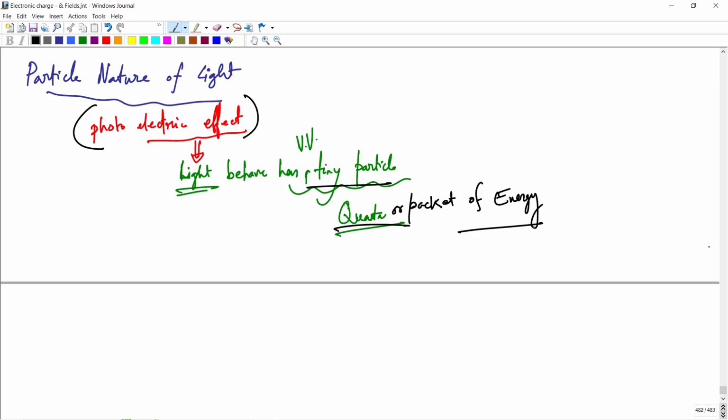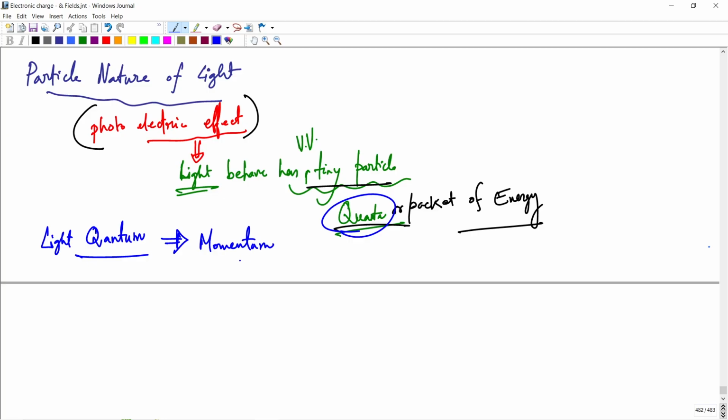Here the light quantum is associated with momentum. If it is a quantum, a tiny particle, then there is some momentum.